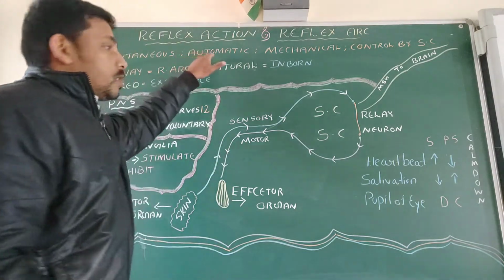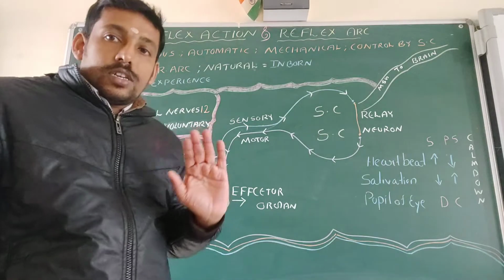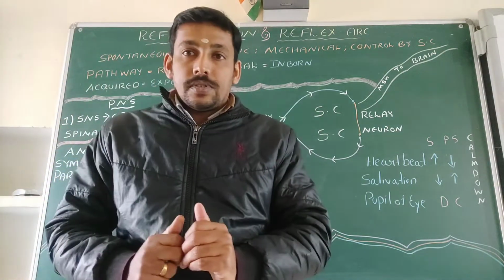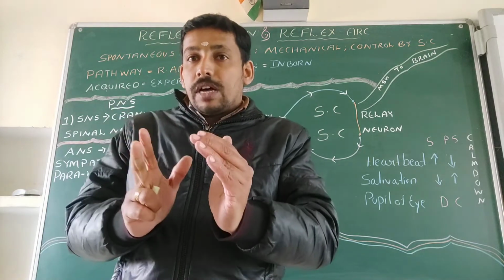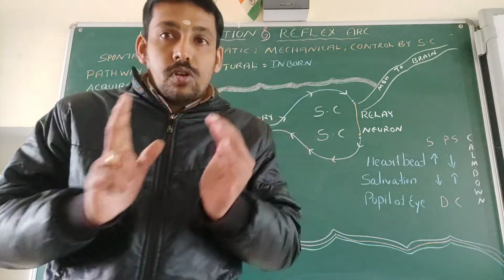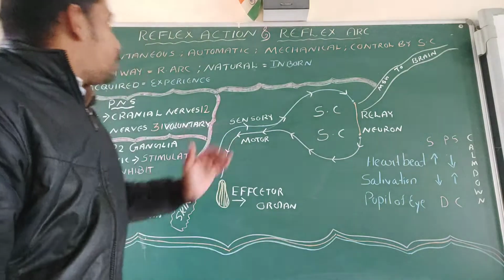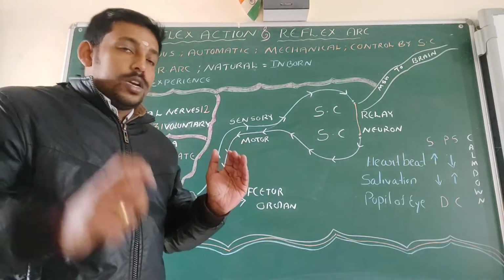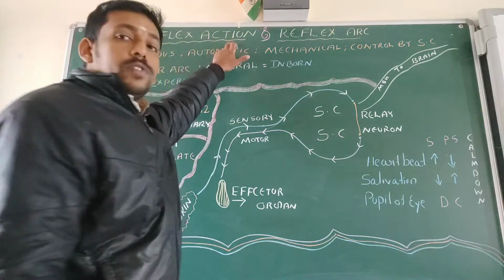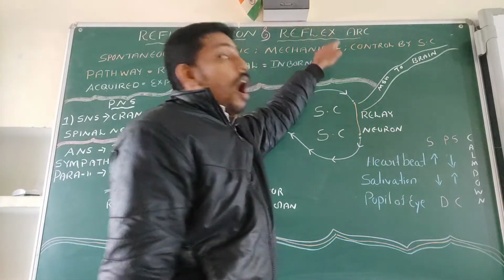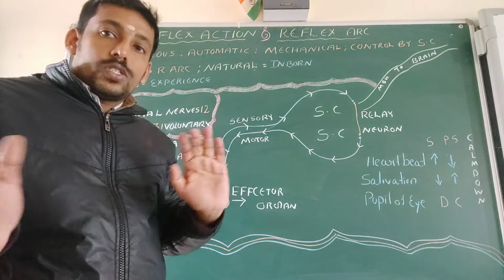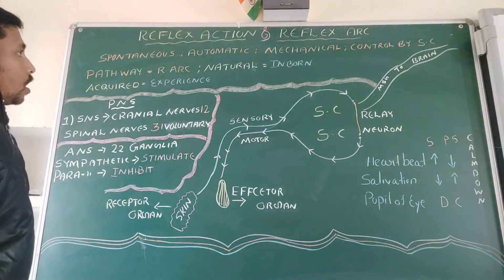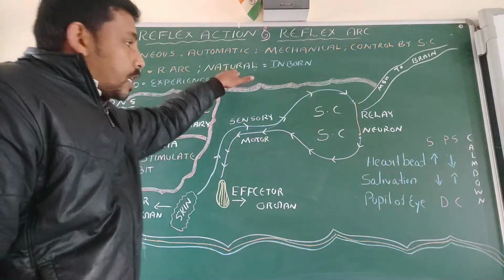The reflex action. And in this reflex action, various nerves are involved. They are the sensory and the motor nerves. The pathway of these sensory and motor nerves, the pathway which is included in the reflex action, is known as the reflex arc. So the pathway is known as the reflex arc.